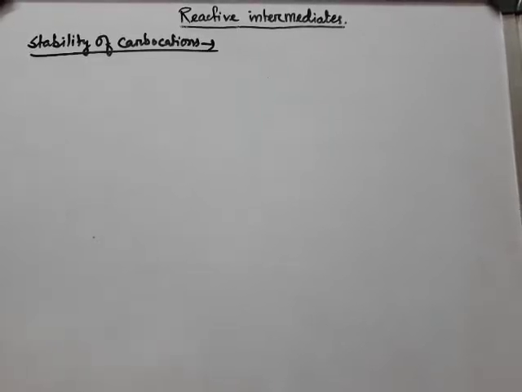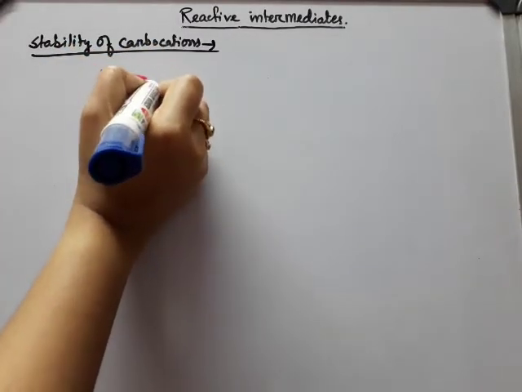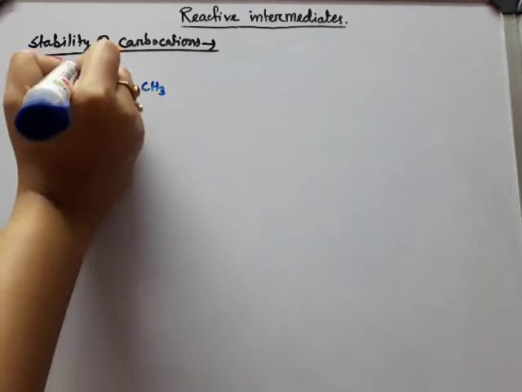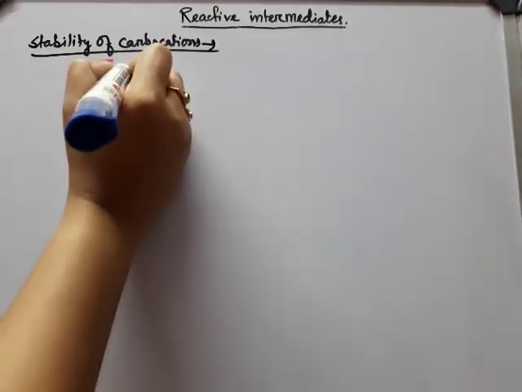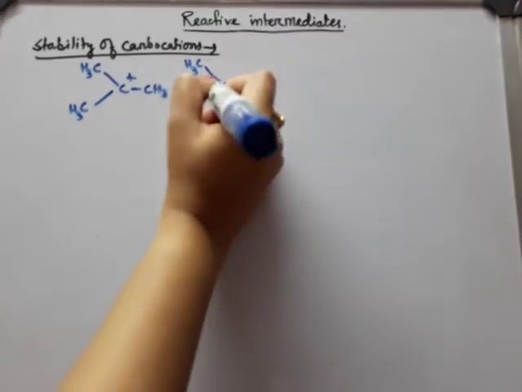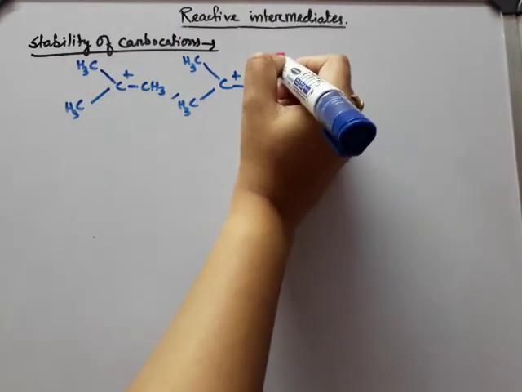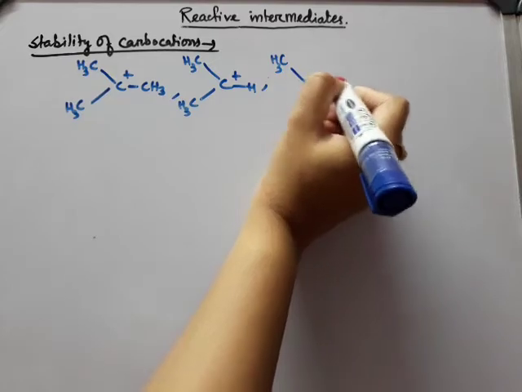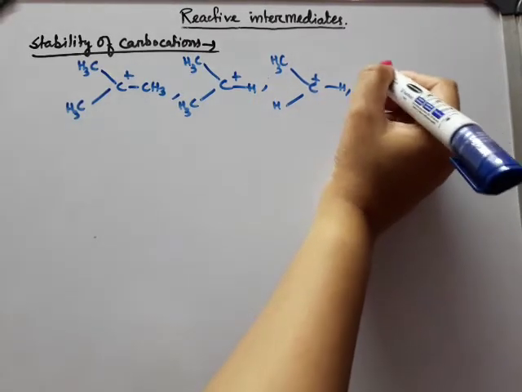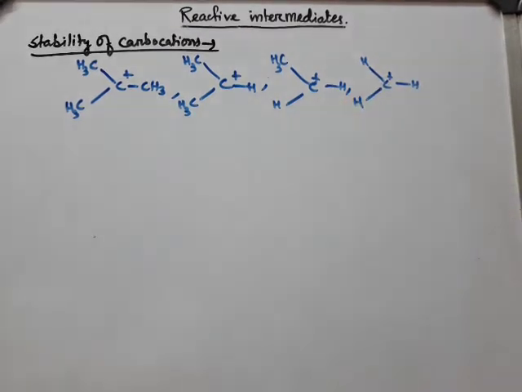At first we will discuss inductive effect. So let us take tertiary butyl carbocation, isopropyl carbocation, ethyl carbocation and methyl carbocation. We all know that inductive effects are electron pushing effects, right?